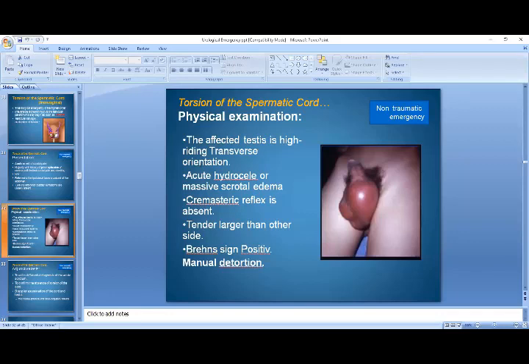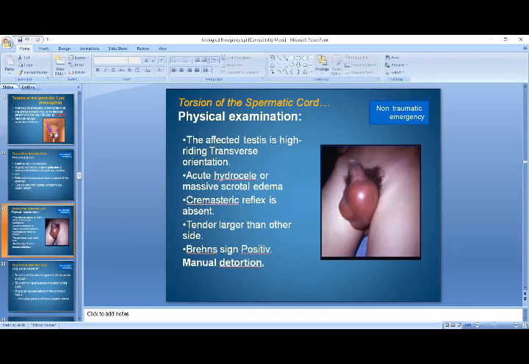Cremasteric reflex is absent. That is, if you stroke the medial aspect of the thigh, then you will find that the testis is not rising. Whereas normally, if you stroke the medial aspect of the thigh, then you can see the testis moving upward.